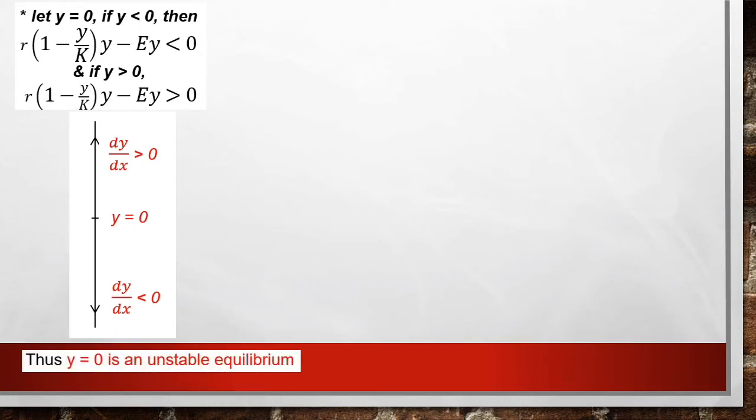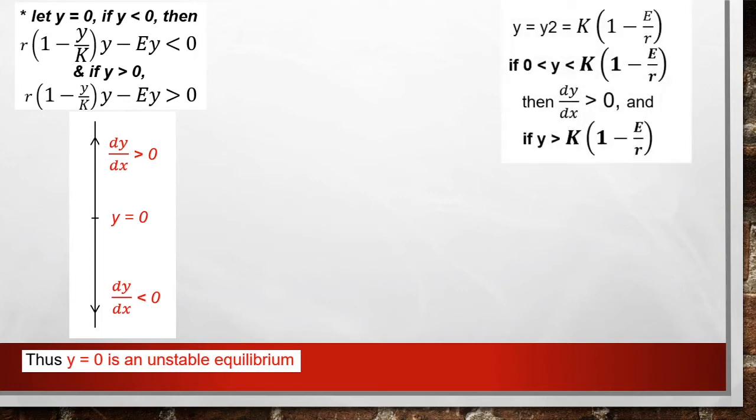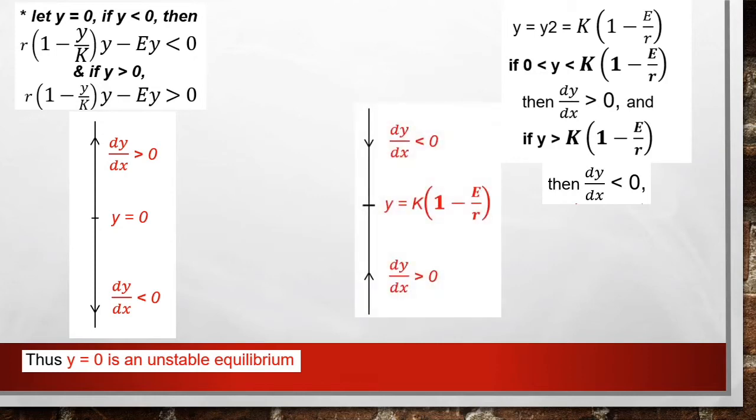Now to the next point, if 0 is less than y, and y is less than k(1 - E/r), then dy/dt is greater than 0. And if y is greater than k(1 - E/r), then dy/dt is less than 0. And this can be represented by this illustration, which gives the conclusion that y2 is an asymptotically stable equilibrium.